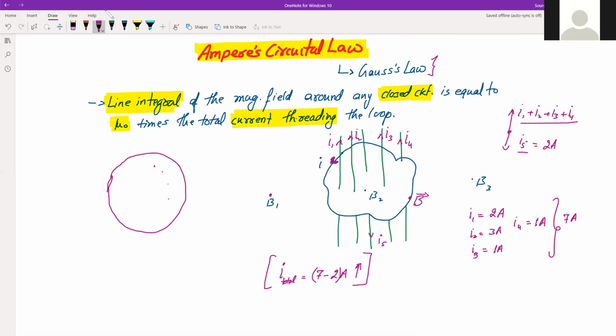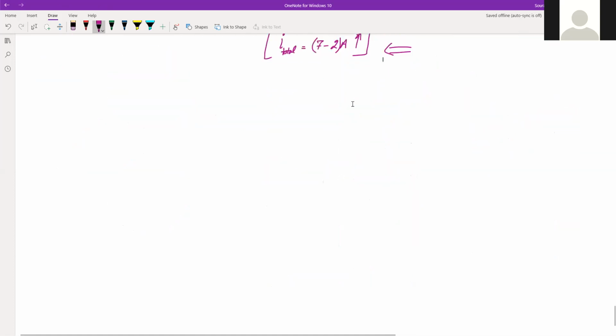So these are different concepts. Line integral, we already know. Line integral of magnetic field means we want to do this, B dot dl. We'll relate them together after some time. For the timing, just understand these different elements of this law. So that is the line integral. Magnetic field we have already done. Closed circuit is this, equal to mu naught, we know, and the current threading, that is what we have seen here. So these are different elements of this. Now we'll try to understand what exactly this Ampere's circuital law is.